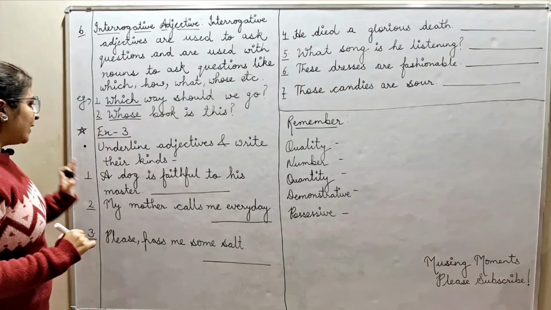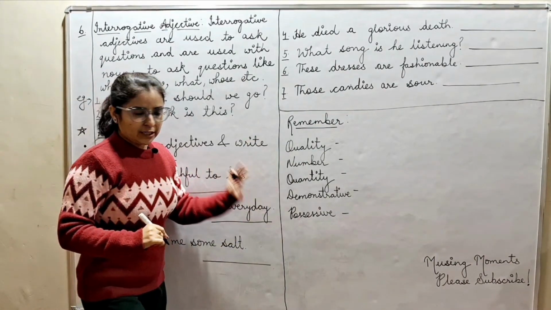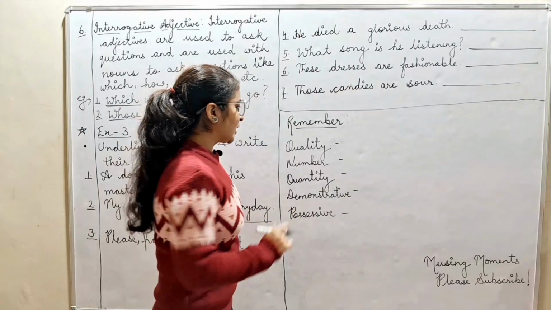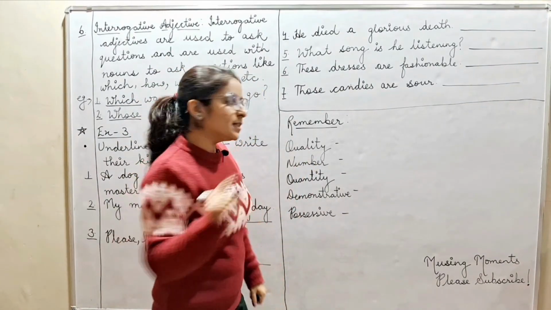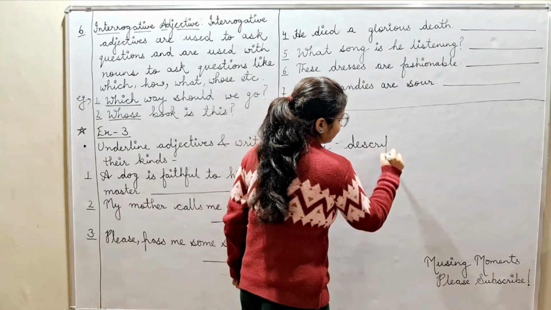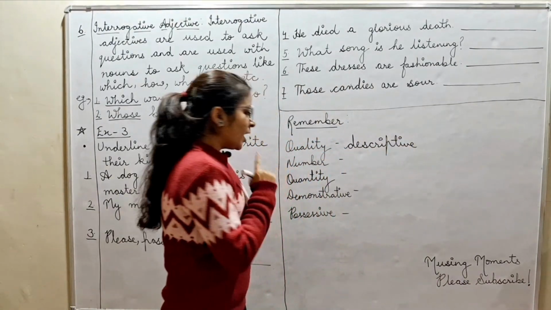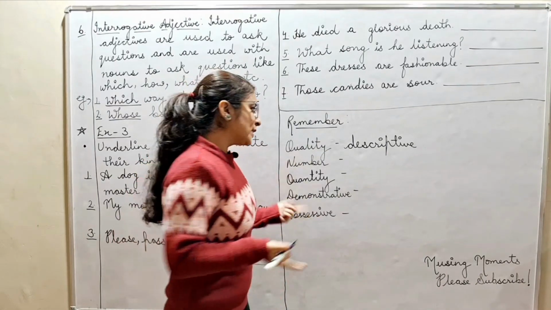Next, exercise 3. Underline adjectives and write their kinds. Before moving further, we will just recall all the adjectives. Fine. One word for each kind of adjective. Quality. Quality means descriptive. Next is number. Number shows exact number or we can say numerical.